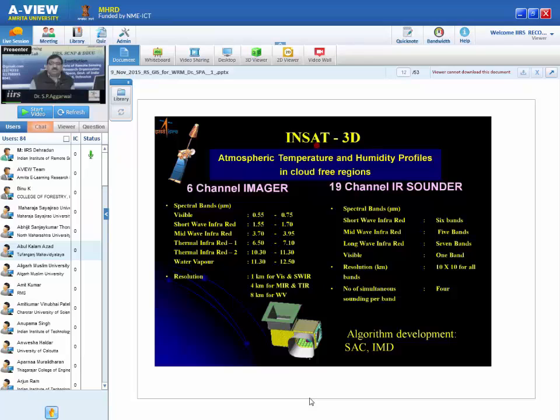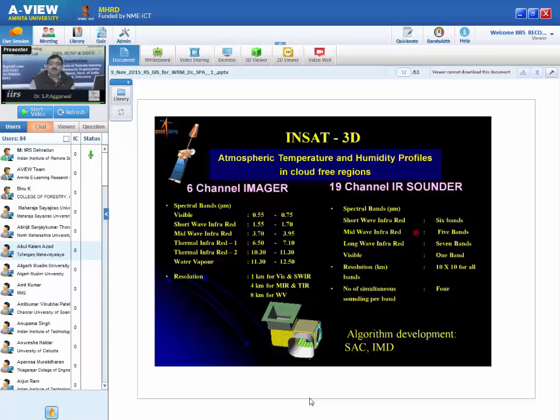So this is one satellite we have, INSAT 3D. It has a 6-channel imager and a 19-channel sounder. What is the basic difference between imager and sounder? The imager just maps the earth in the visible, shortwave infrared, mid-wave infrared, thermal infrared 1 and 2. So it will give the cloud top temperature and water vapor.